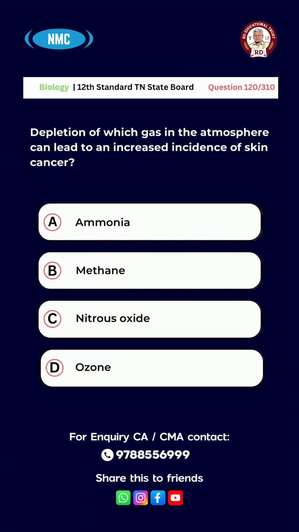Question number 120. Depletion of which gas in the atmosphere can lead to increased incidence of skin cancer? A, ammonia, B, methane, C, nitrous oxide, D, ozone. And the right answer for this question is option D.